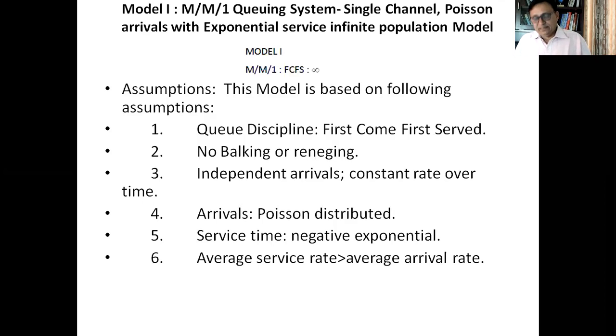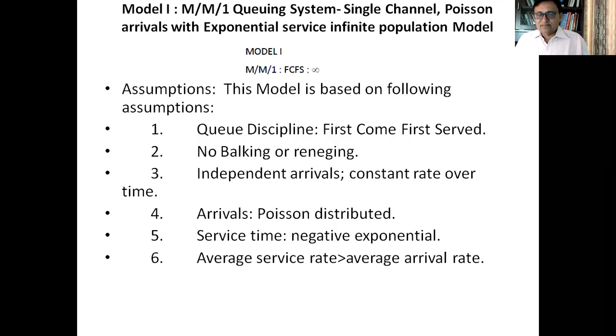Over time means, if I say that 5 customers will arrive in an hour, it doesn't mean that they will arrive after 20 minutes or after 10 minutes or after 30 minutes. They will be following the Poisson distribution. So arrival will be a Poisson distribution.